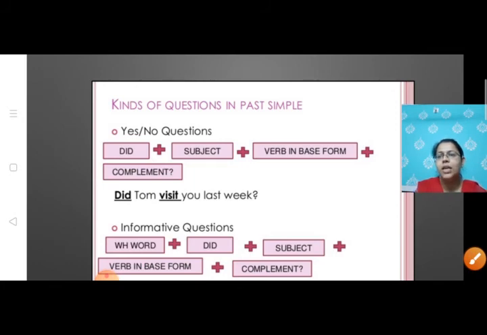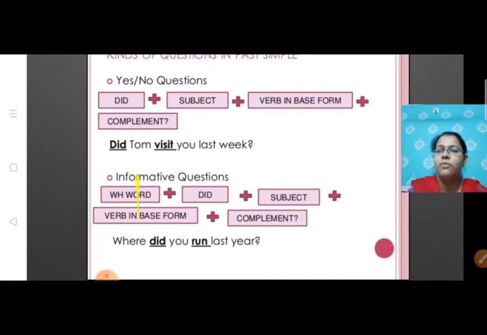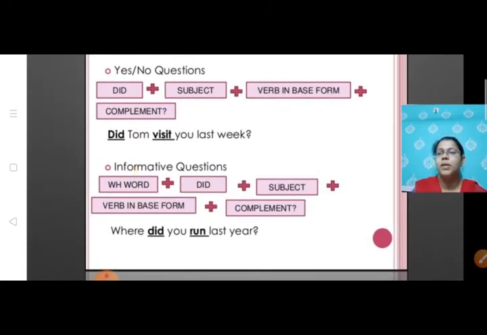When we are asking an informative question, उसके अंदर normally हम WH वाला word use करते हैं plus did plus subject plus verb in the base form. So students remember one thing that when you are using did, आपका जो verb है वो base form में ही रहेगा. Where did you run last year?